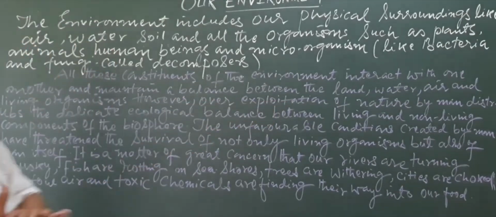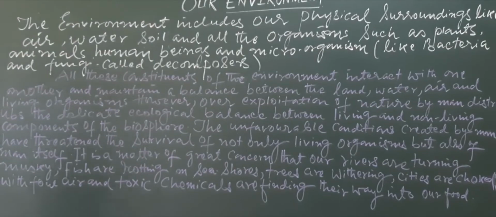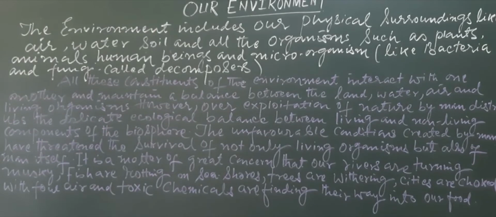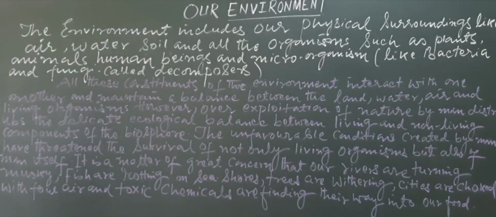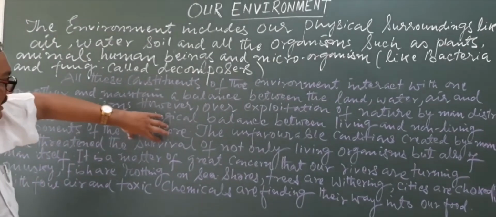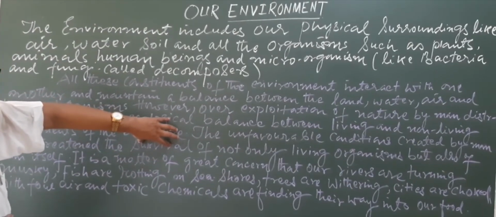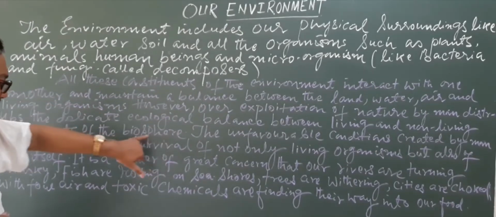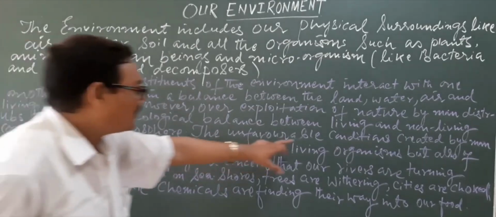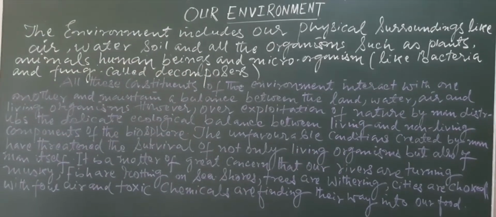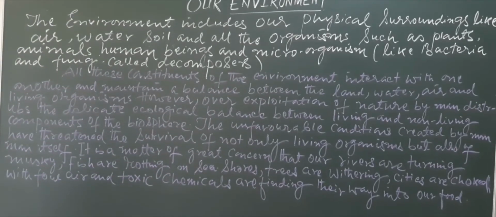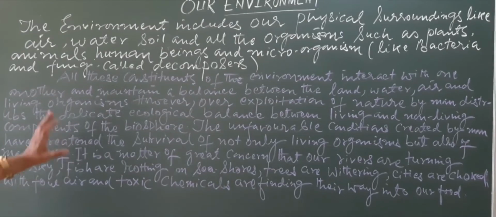However, over exploitation of nature by man disturbs the delicate ecological balance between living and non-living components of the biosphere. Biosphere is the specific place where life exists. The unfavorable conditions created by man have threatened the survival of not only living organisms but also of man itself.